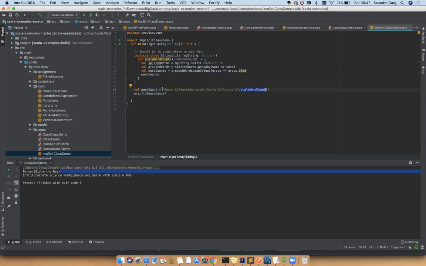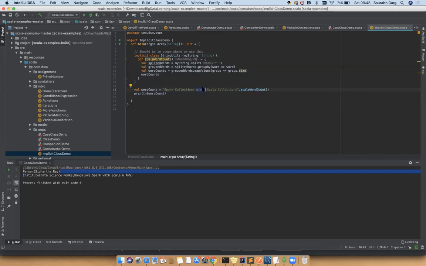It looks like you have created a string object and you are calling scalaWordCount on it. Does that mean the scalaWordCount function is available in the String class? No, the String class doesn't have this function. But how come it became available? How are you able to call this function on top of this string?